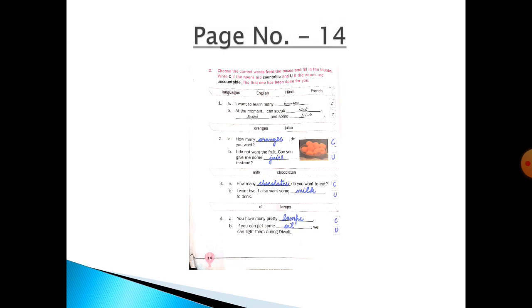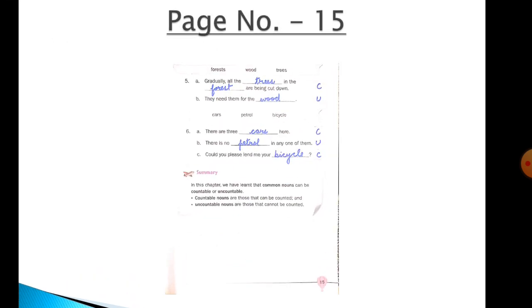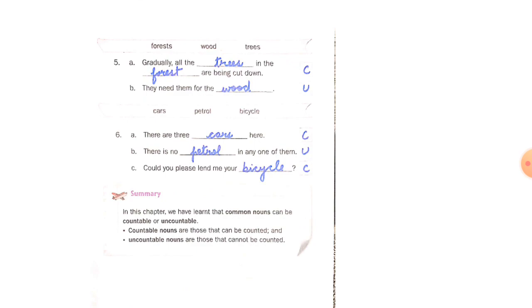Now children, come to the last page. Page number 15. Fifth one, forest, wood, trees. Gradually all the dash in the forest are being cut down. Now trees and forest, they can be counted, so you will write C here. They need them for the wood. Now wood is an uncountable noun, so you will write U here.